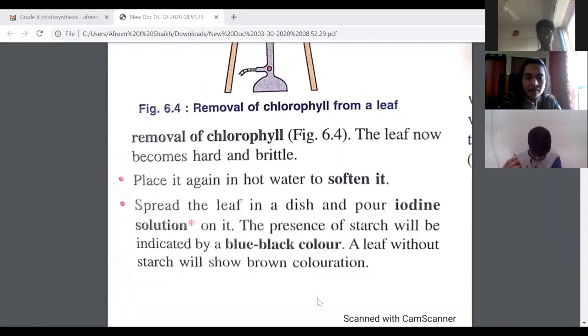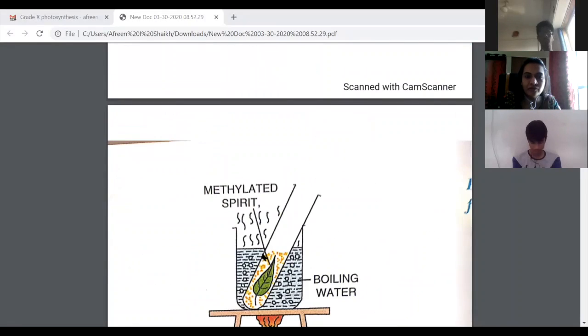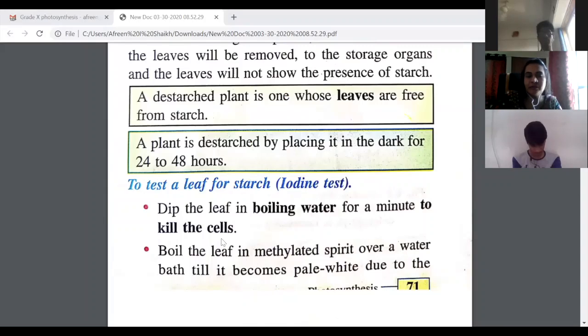So if we are doing this test and pouring iodine solution over it, we will find that if the color of the leaf turns blue black, that means the starch is present in the leaf. A leaf without starch will show brown color. Is this clear, children? So what was the first step towards testing the leaf for starch?